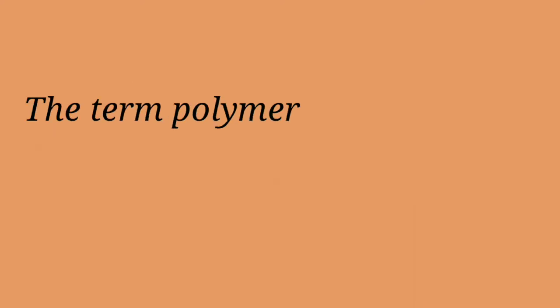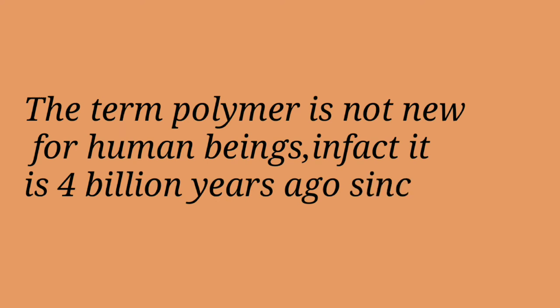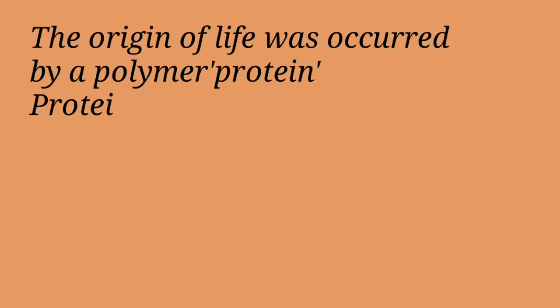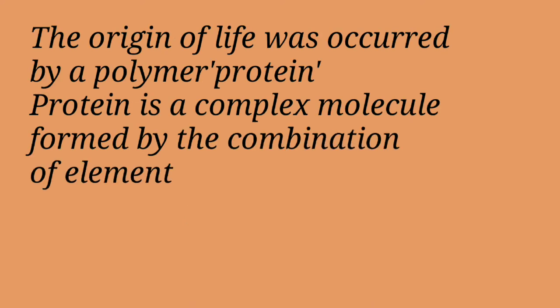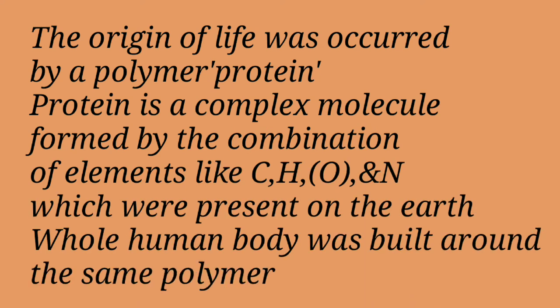Students, the term polymer is not new for human beings. In fact, it goes back 4 billion years, after the formation of the earth was over. The origin of life occurred by a polymer, that is protein. Protein is a complex molecule formed by the combination of elements like carbon, hydrogen, oxygen and nitrogen, which were present on the earth.